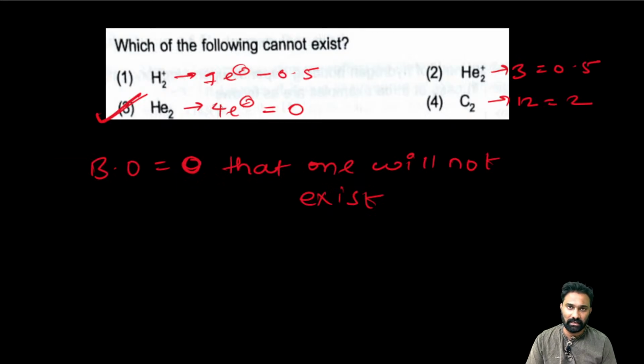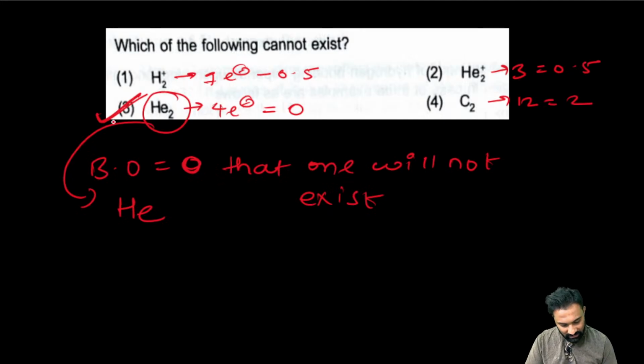Already I explained very clearly. Now He2 will not exist in nature. That's the reason He exists in nature as a single atom, right? Hi Ajit, good evening. Right, the answer is 3, my dear friends. If they ask which of the following species cannot exist, you have to be very careful that the one which has bond order 0 will not exist in nature.